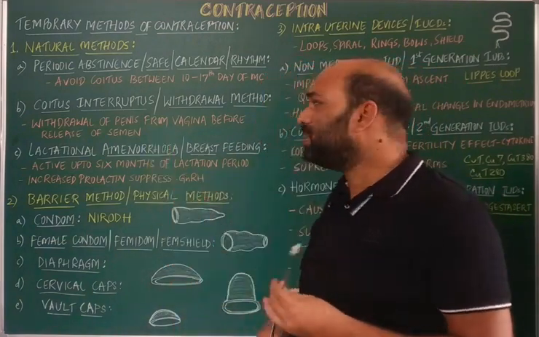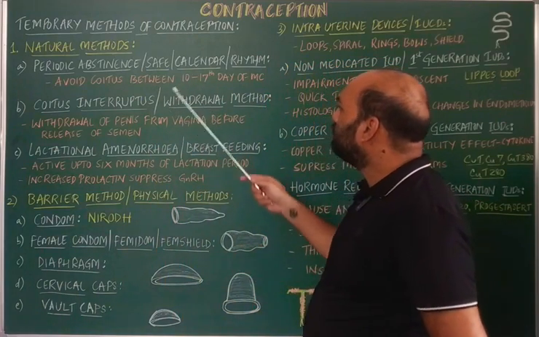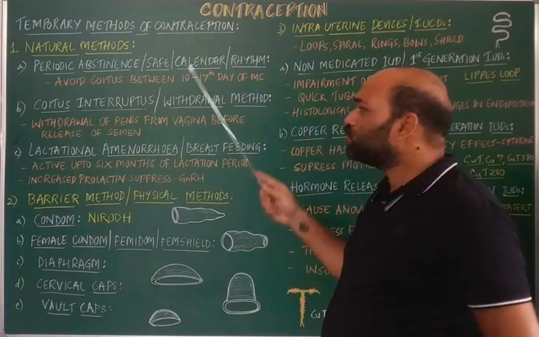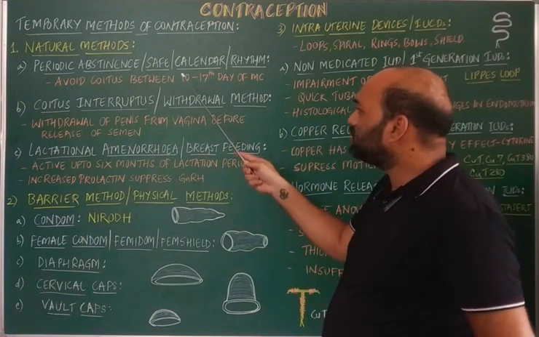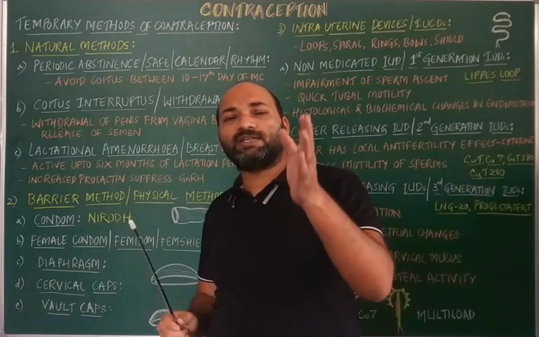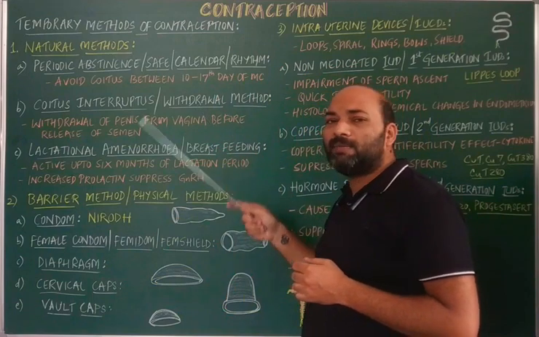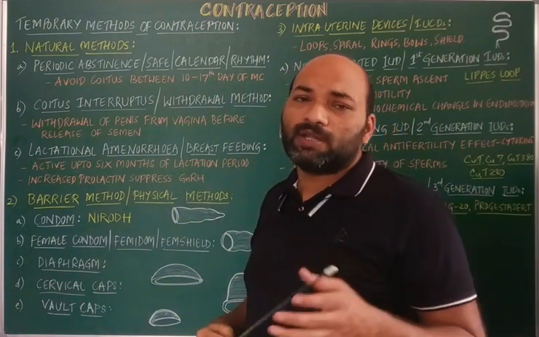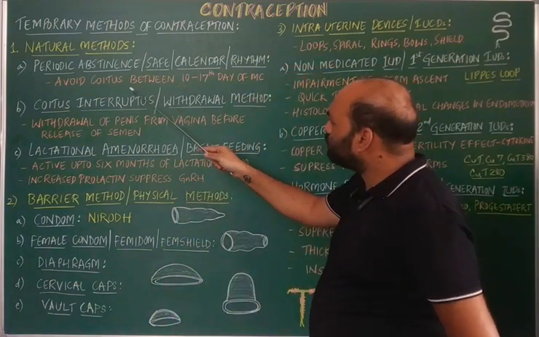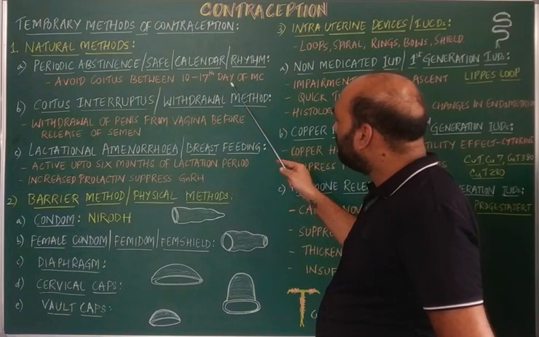So possibly, if the male inseminates in the female reproductive system on the 12th day, for example, with the 14th day being ovulation, 2 days prior to that, as the sperm lifespan is 3 to 5 days, the sperm may come in contact with the ovum on the 14th day. Henceforth, there is a possibility of conception. So the couple should avoid coitus between the 10th to 17th day of the menstrual cycle.